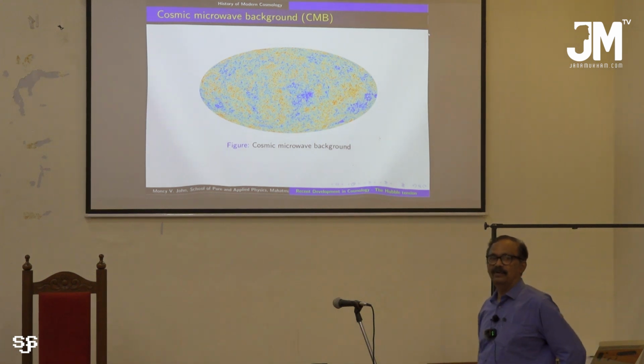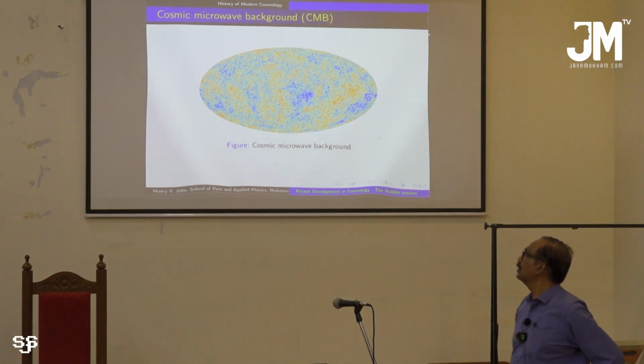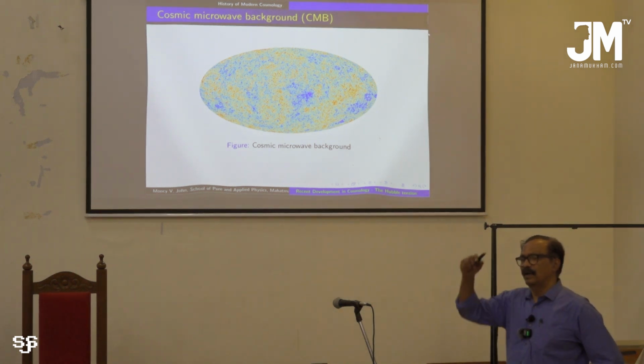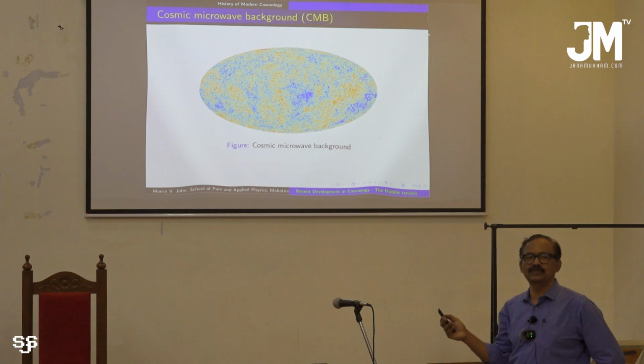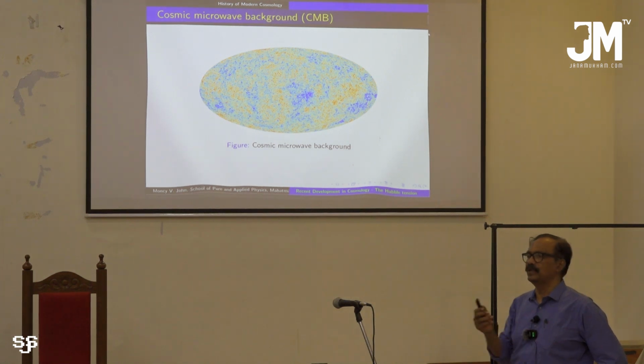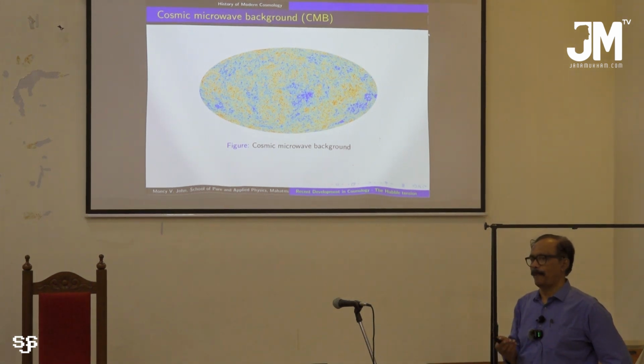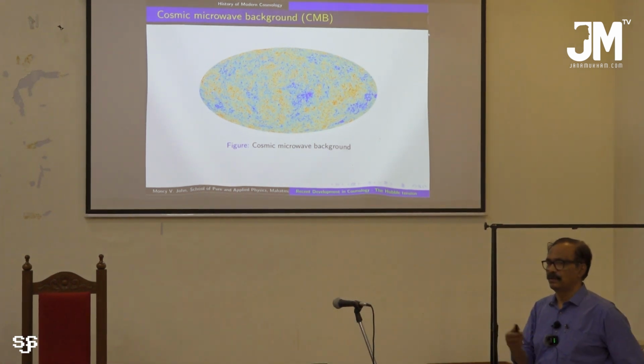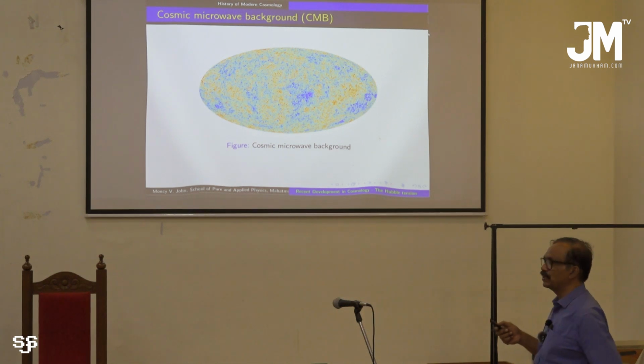Now, you all might have heard of the cosmic microwave background. When we observe the universe with telescopes, there is a maximum distance to which we can observe using ordinary telescopes, except the gravitational wave detector we have started to use recently.